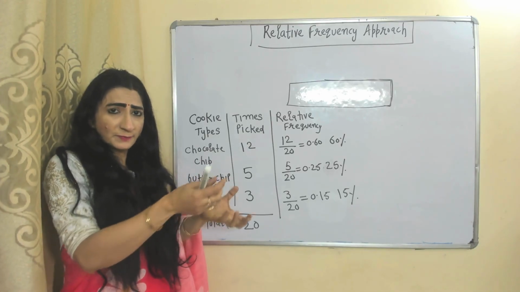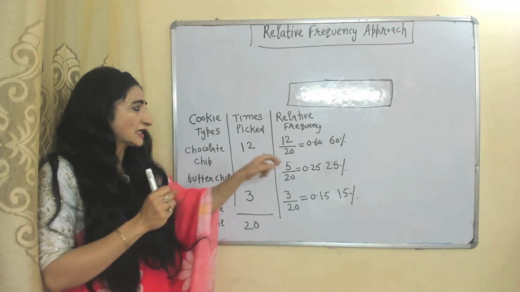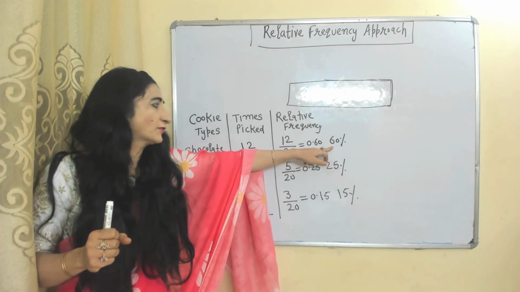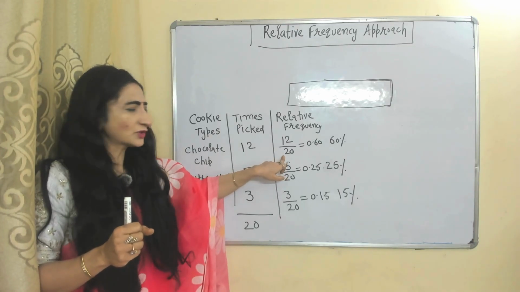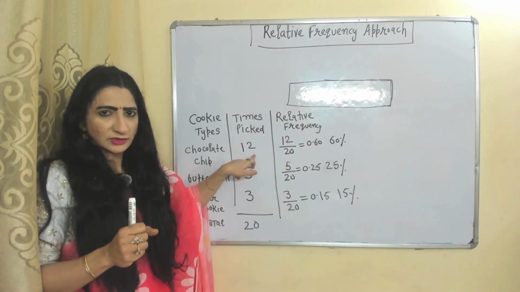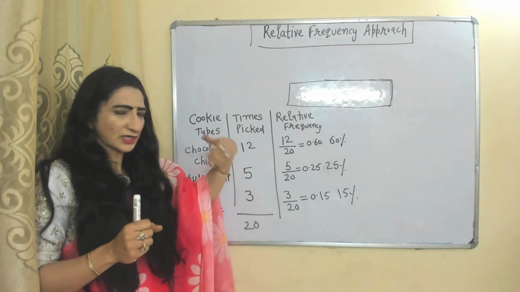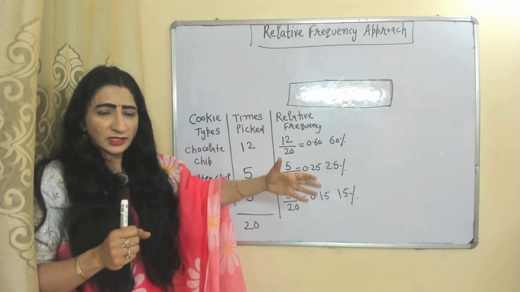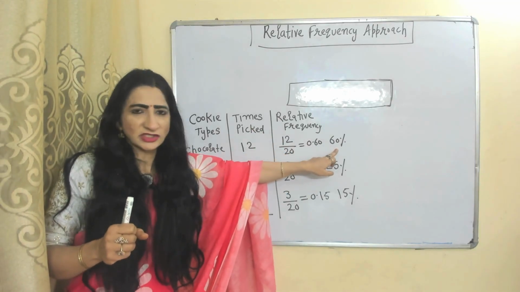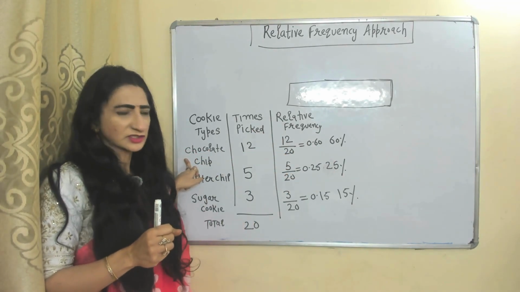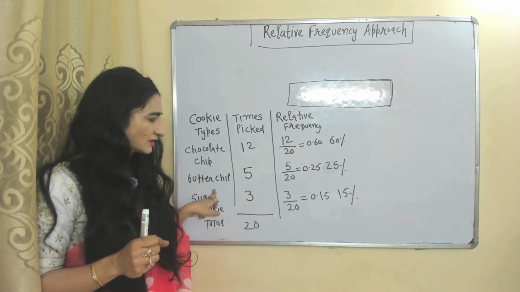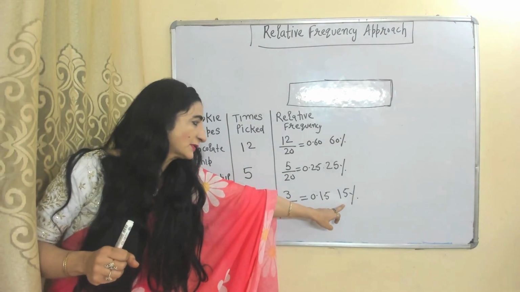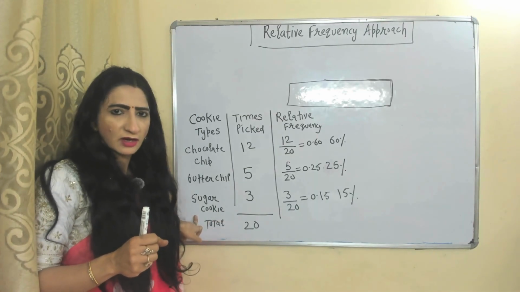Next time when you pick a cookie from the box, there is a 60% chance of receiving chocolate chip, since 12 of 20 trials gave chocolate chip. Similarly, 25% chance of receiving butter and 15% chance of receiving sugar cookie.